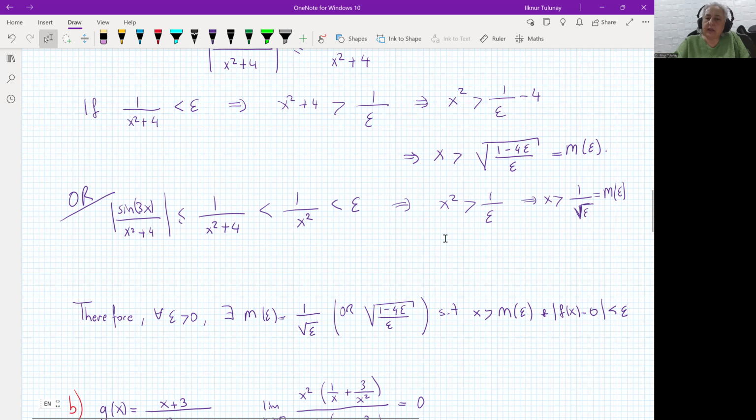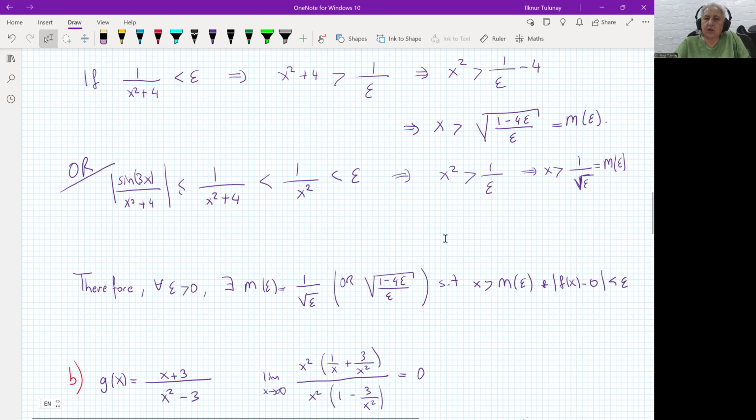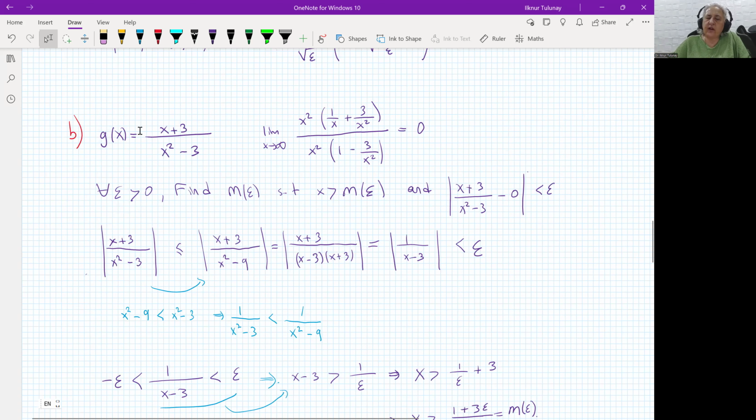Okay, let's do another example, another question. Now, if the function is x plus 3 over x squared minus 3, by taking the x squared out, and this one will cancel out, when x goes to infinity, this will approach 0, this will approach 0, this will approach 0.